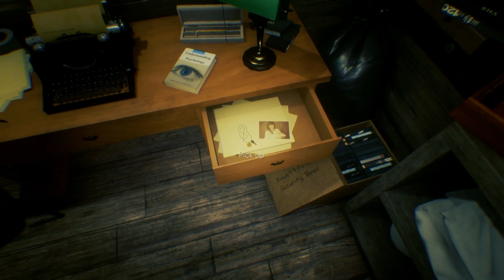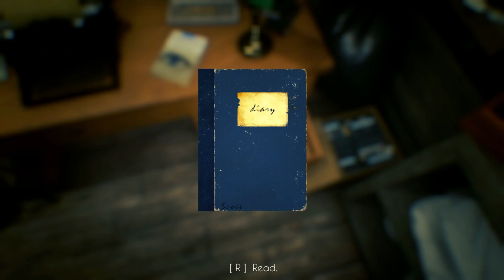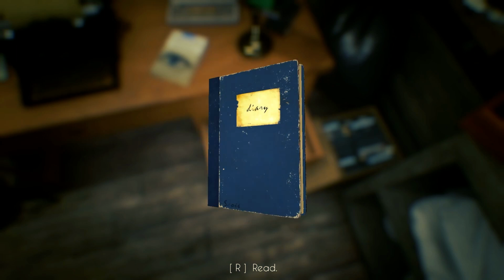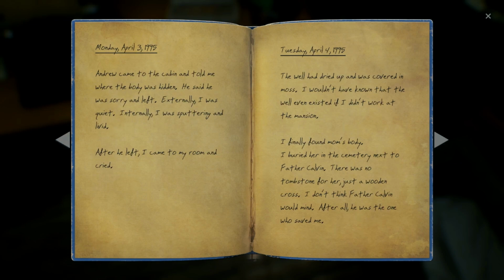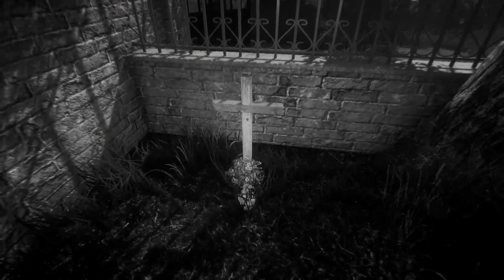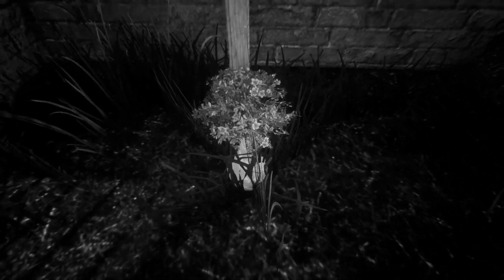I also find a music box key attached to a necklace, and finally one of Scott's diaries, hopefully containing everything that Scott knew. Within the first section, we see that Scott finally knows who he is. He also visited Andrew to try and find his mother's body. In the second section, first page, Andrew finally reveals the location of Sophia's remains. On the second page, we see that the location, being the well, has since dried up and was covered in moss, but we also see that it does in fact reside on the Roberts estate. Scott later found his mother's remains and laid her to rest next to Father Calvin in an unmarked grave, much like the one we saw in the corner of the cemetery.